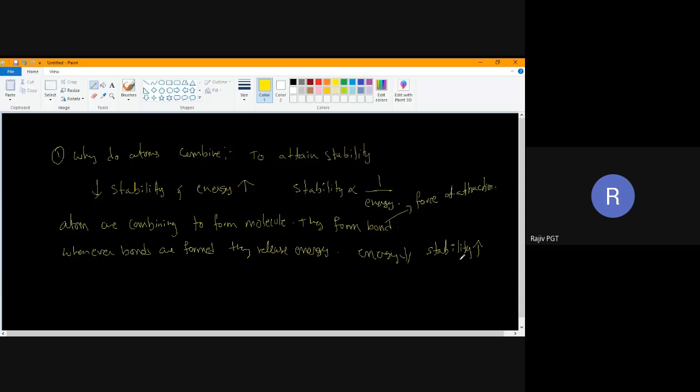Do you understand this point? Yes, sir. Clear? So why do atoms combine to form bonds? Because whenever bonds are formed, energy is released. If energy is released, energy will become less and stability will increase. Now we'll discuss about different types of bonds. Can I take new page?